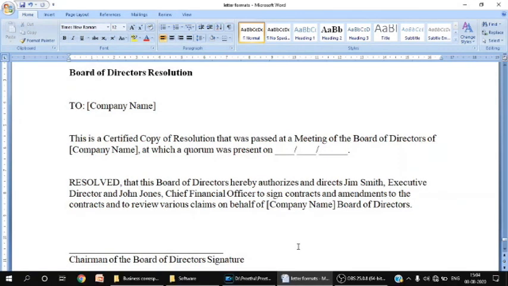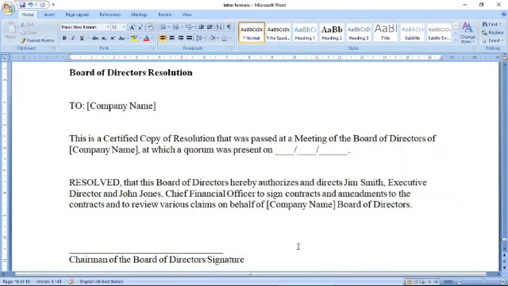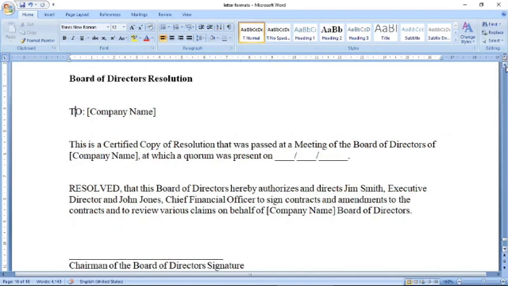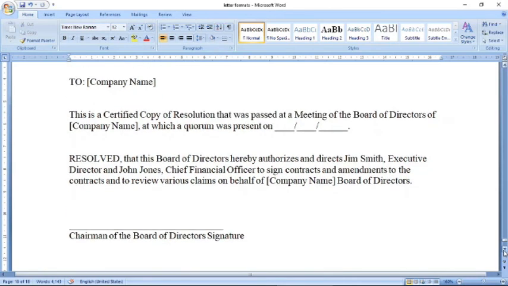So this is the format of the resolution letter. It has been discussed in the board meeting by the board of directors that this person has to be promoted, or there will be an increment in the salary, or whatever it is. When a resolution has been taken in the board meeting, then we give a resolution letter.